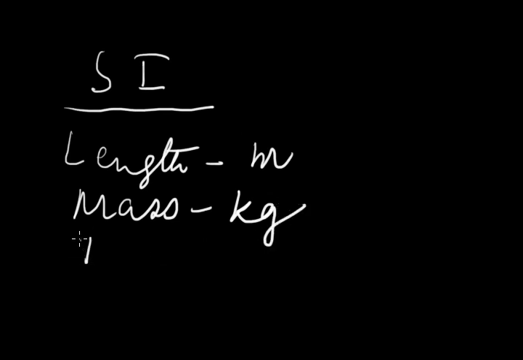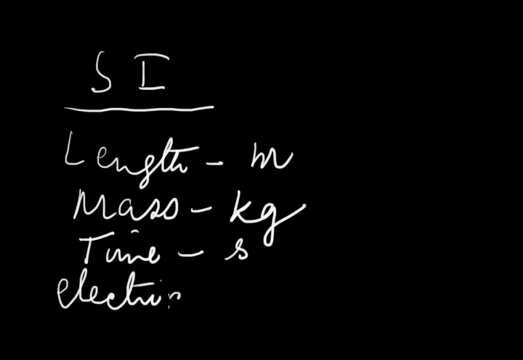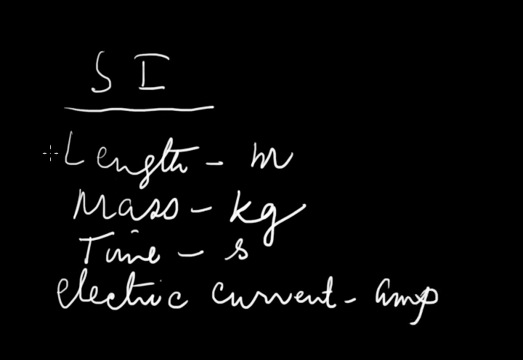Unit of time, second, is small s. Other than these three, there are four physical quantities. Their units have been taken as fundamental units. They are: number four, electric current or current strength, that is ampere, AMP.